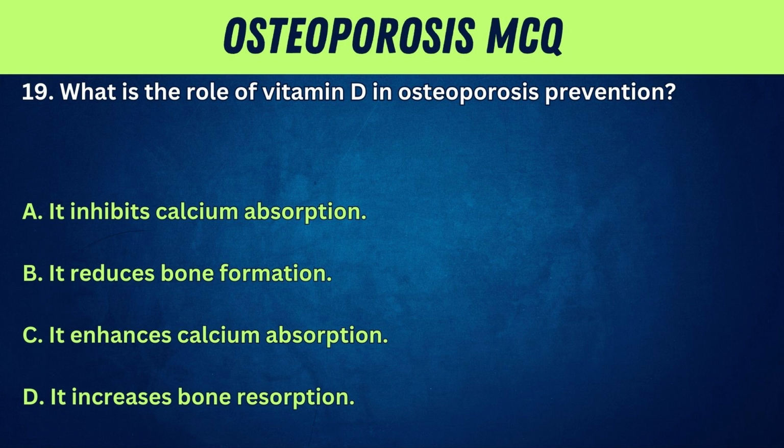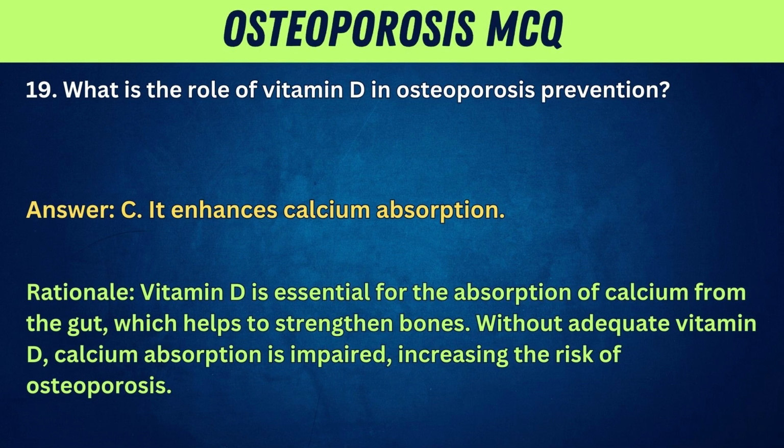A. It inhibits calcium absorption. B. It reduces bone formation. C. It enhances calcium absorption. D. It increases bone resorption. Answer: C. It enhances calcium absorption. Rationale: vitamin D is essential for the absorption of calcium from the gut, which helps to strengthen bones. Without adequate vitamin D, calcium absorption is impaired, increasing the risk of osteoporosis.